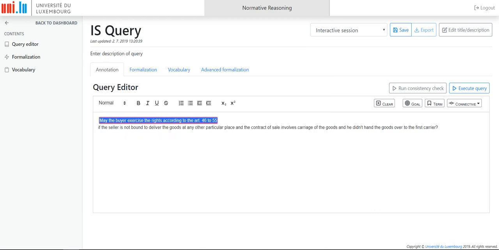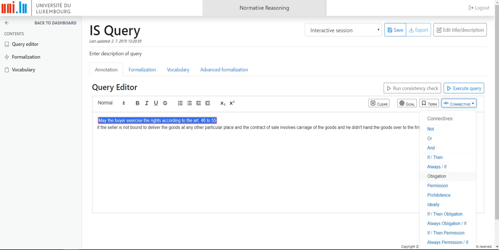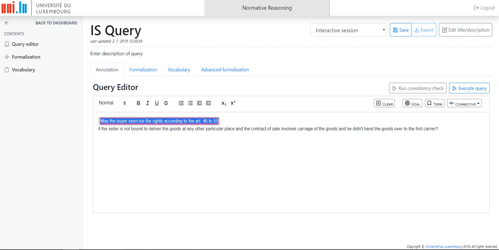All right, this first term is actually the one that I am asking about. I'm asking if this is possible, if the buyer may exercise the rights. So also it is a permission, if he is permitted, so I mark it as a connective and I will choose the permission, and because this is what I am asking about, I press this button goal, and now I save it.